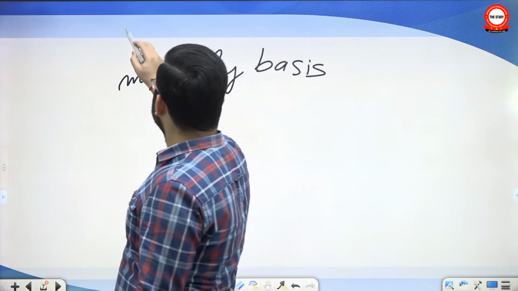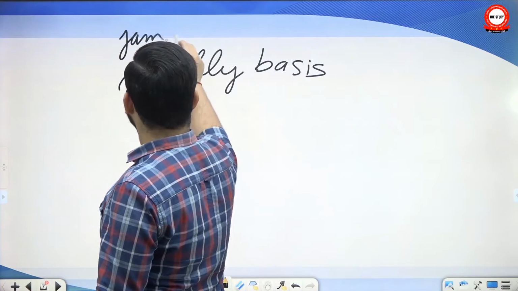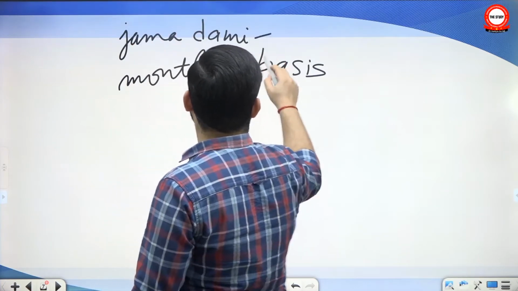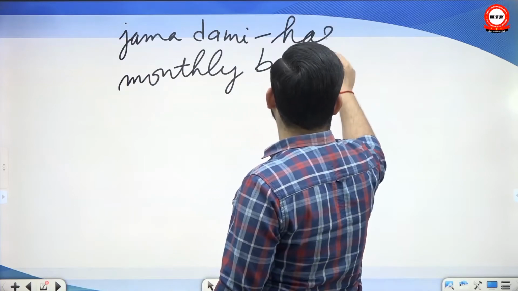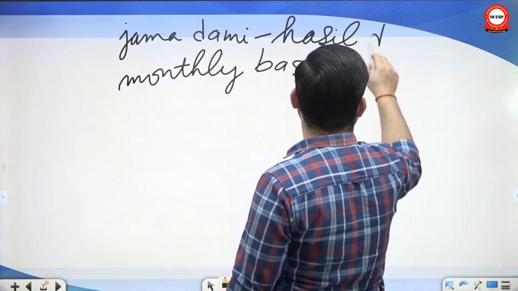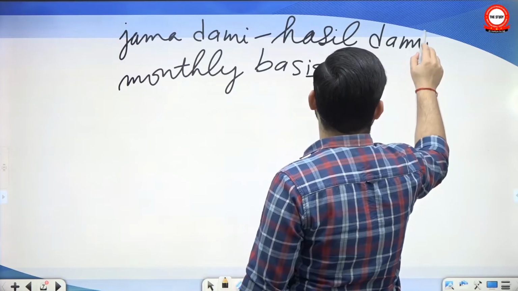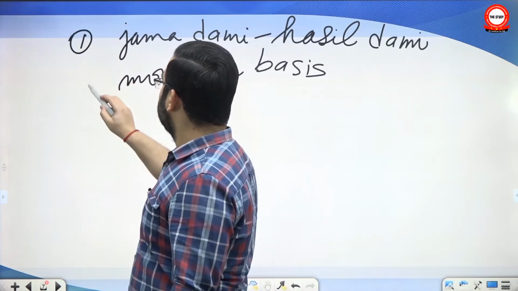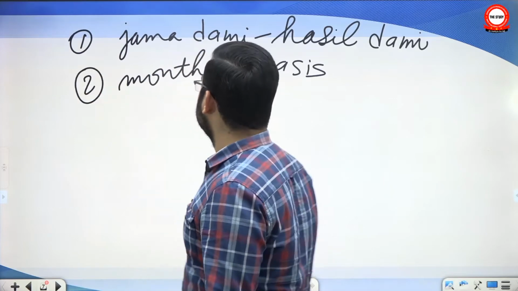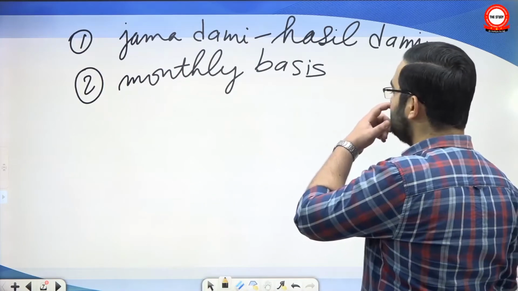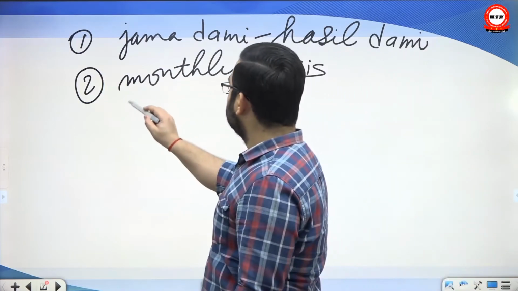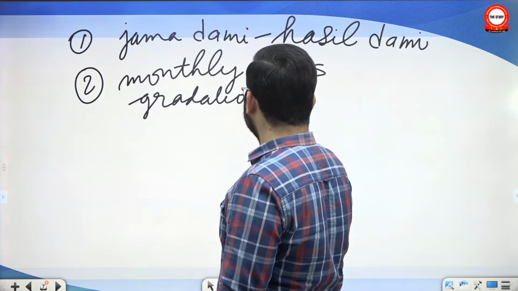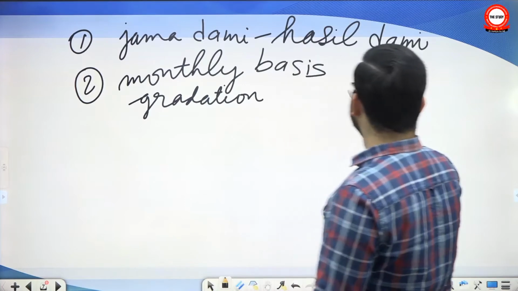See, the first problem was the gap between Jamadami and Hasildami, meaning the assessed income of a Jagir and the income that was actually realized, the land revenue that they could actually extract. Gradually, this problem became really big. So emperors like Shah Jahan conducted a monthly gradation of a Jagir.